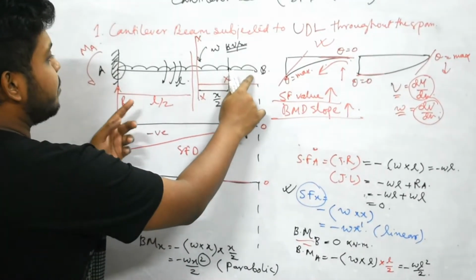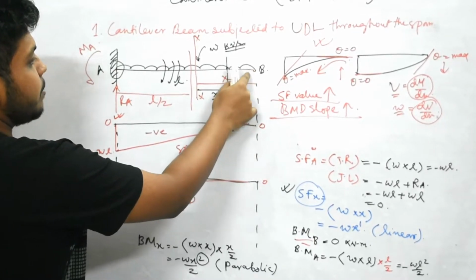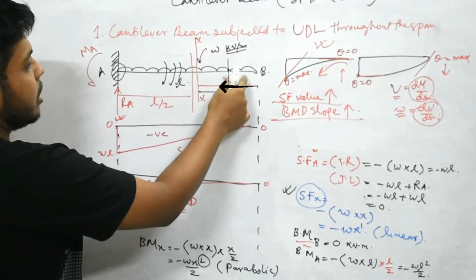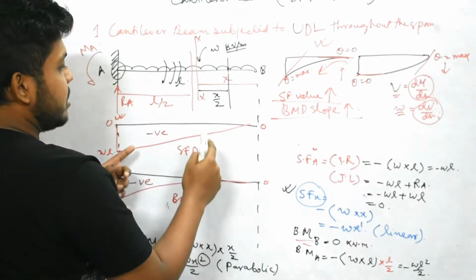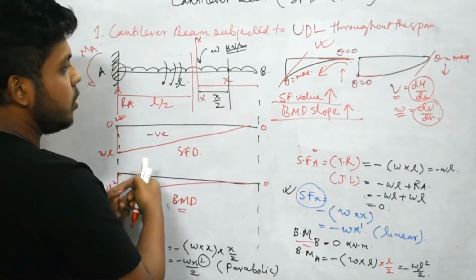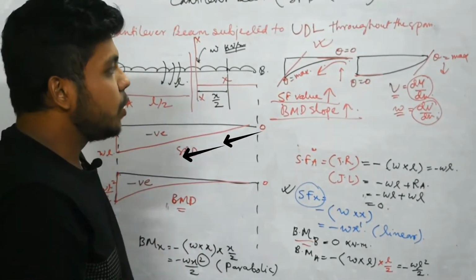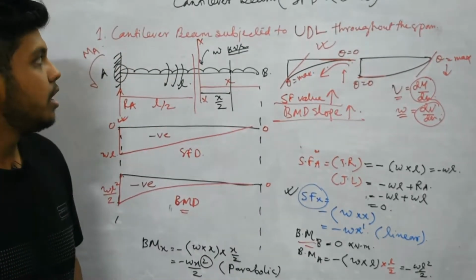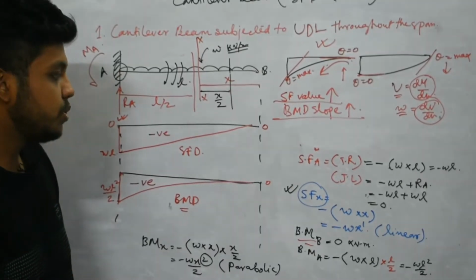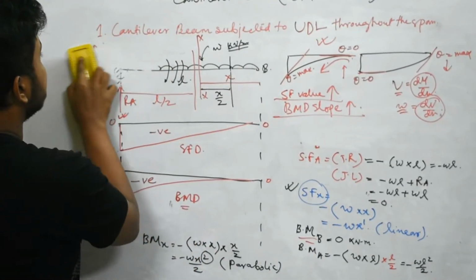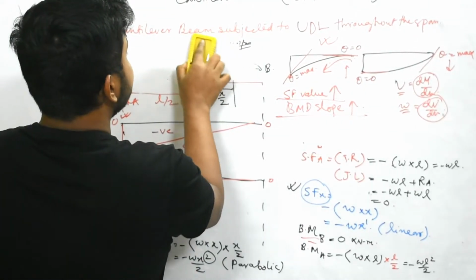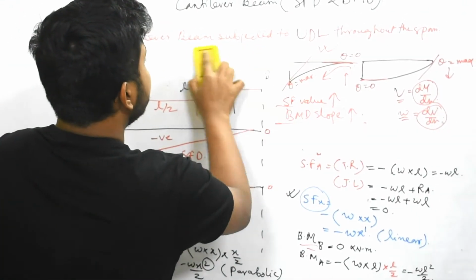Here the load is 0 and if we go right to left the load effect is increasing. That means as the load intensity increases, the SFD profile is also increasing. This is the whole concept behind this cantilever beam subjected to UDL. Now we will focus on a cantilever beam subjected to uniformly varying load.